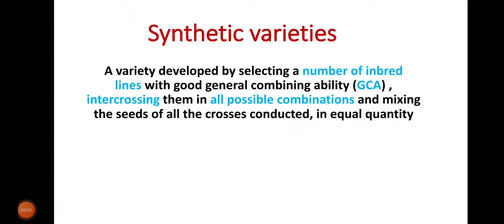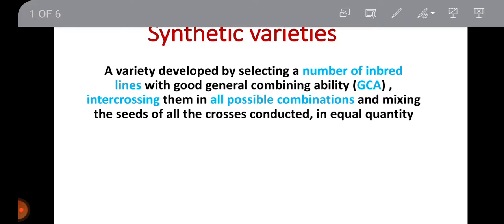Synthetic varieties: a variety developed by selecting a number of inbred lines with good general combining ability (GCA), intercrossing them in all possible combinations, and mixing the seeds of all the crosses conducted in equal quantity. So let's understand each term. What do you mean by inbred line? In short, inbred lines are groups of plants with homozygous and uniform genotype.